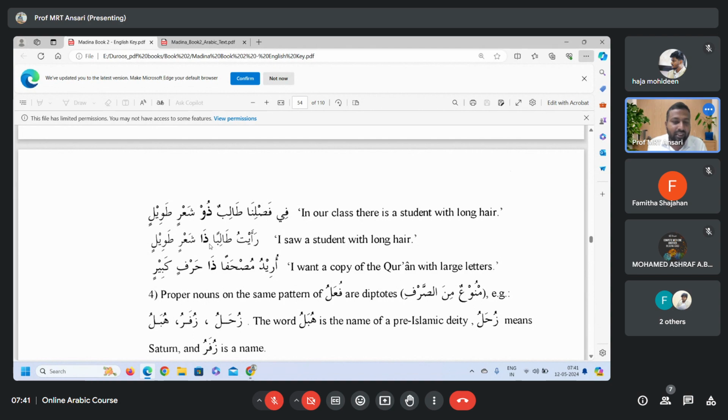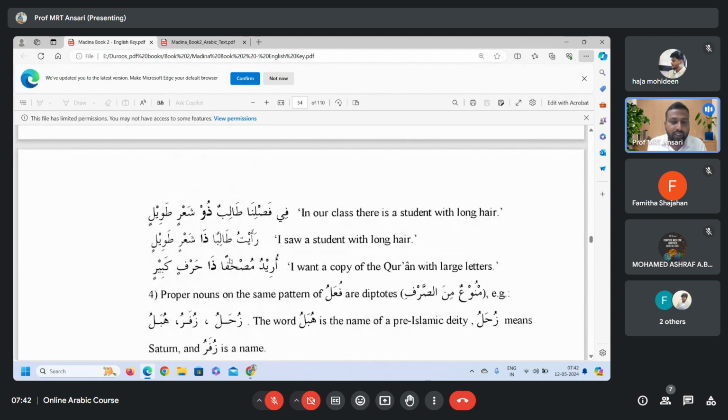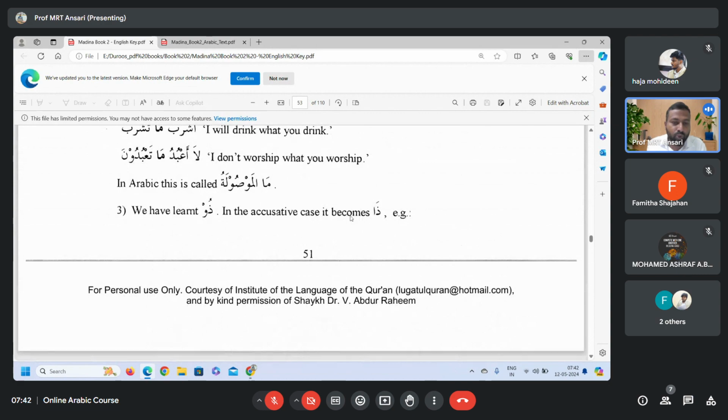That's why it takes fatha here. It is mansub here, and the sign of being mansub is alif. I saw a student with long hair. Uridu mushafan dha harfin kabirin. I want a copy of the Quran with large letters, with big fonts. Harfin kabirin means with large letters or with big fonts. Okay. So we have seen the mansub form of dhu.